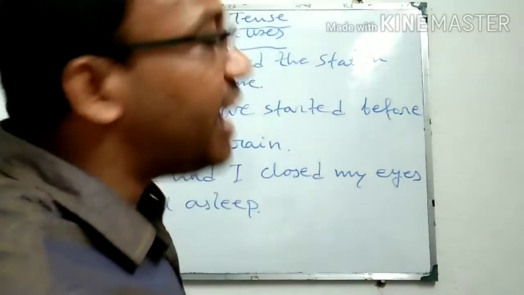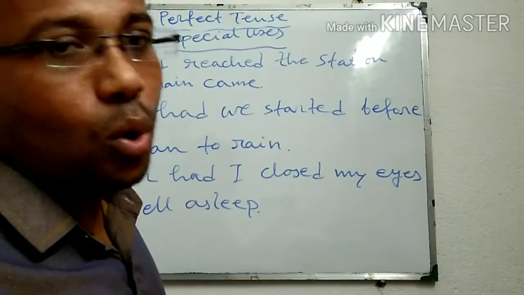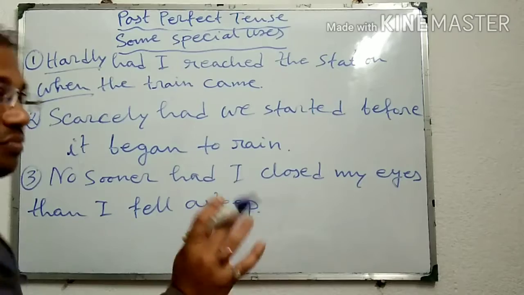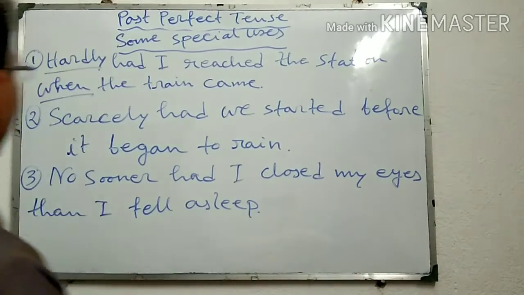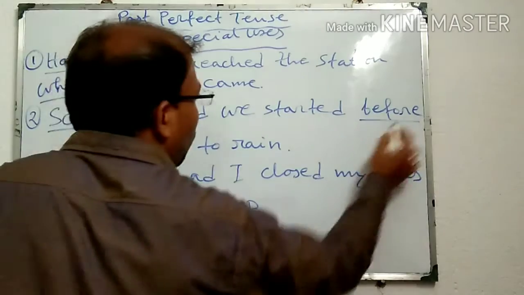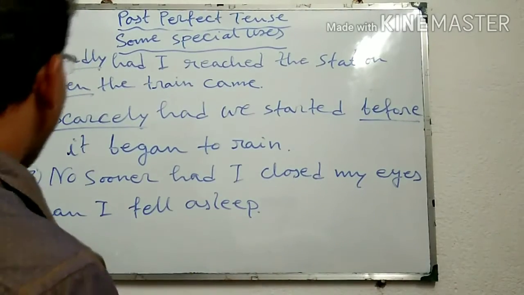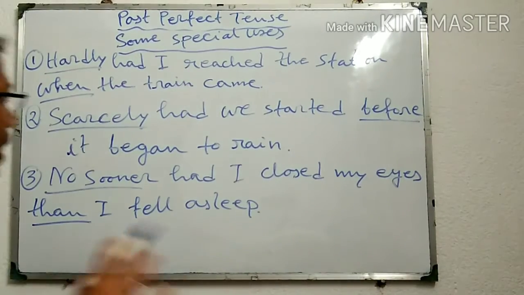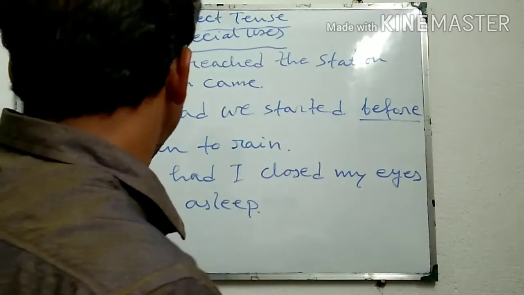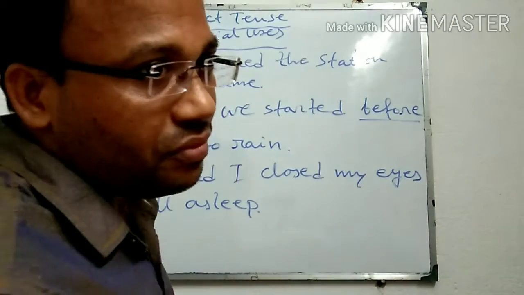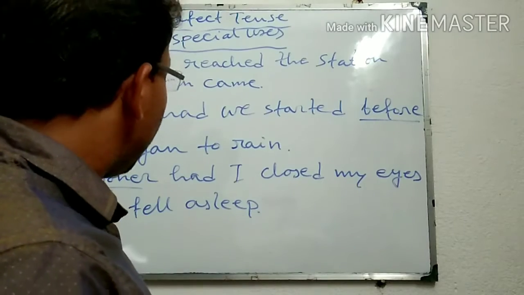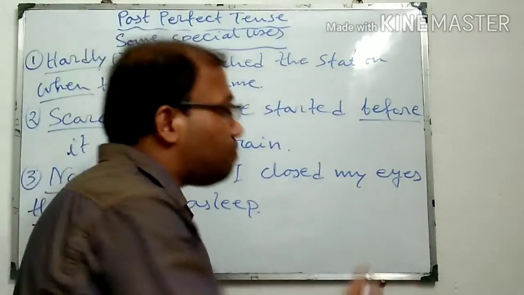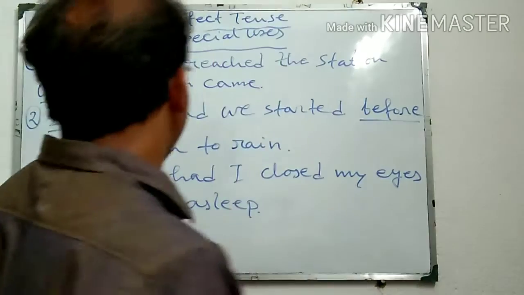To express this idea, generally we use this type of structure: hardly, when, this subordinating conjunction, or scarcely, before, this subordinating conjunction, or no sooner than. This type of pair subordinating conjunctions are used to give that idea, when the second action occurs just immediately after the first action.